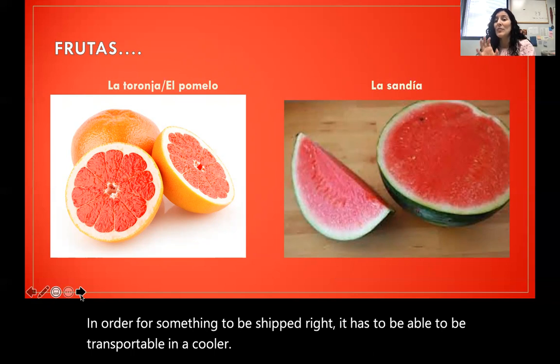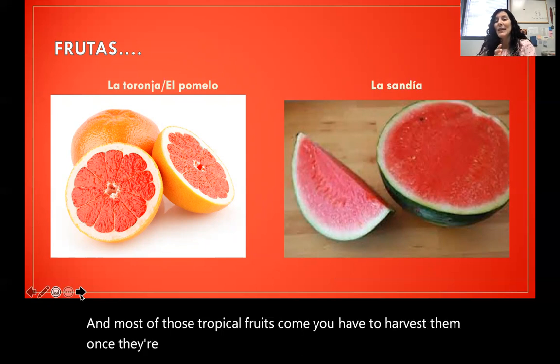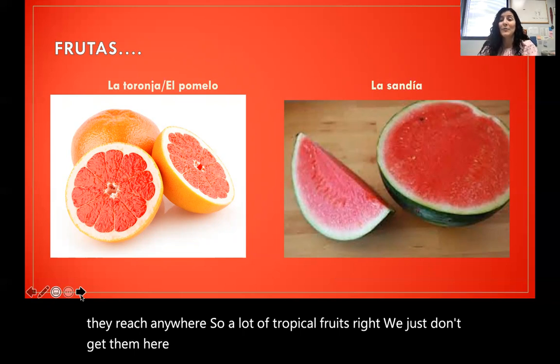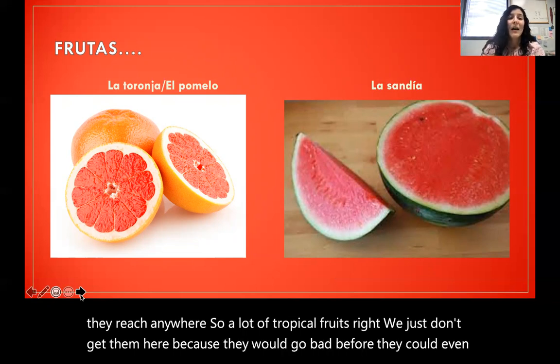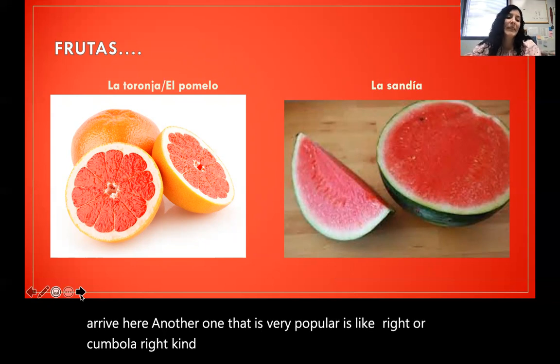And most of those tropical fruits, you have to harvest them once they're ready, and their maturity rate is going to expire before they reach anywhere. So a lot of tropical fruits, right, we just don't get them here because they would go bad before they could even arrive here. Another one that is very popular is like mango, right? Or carambola, right? Carambola star fruit, things like that.